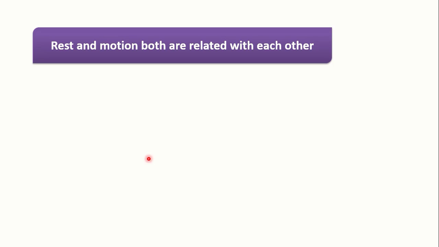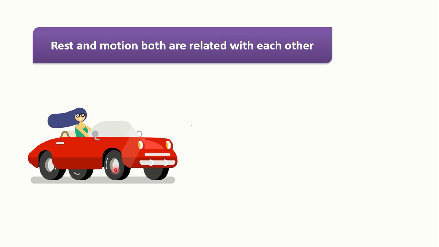Rest and motion both are related with each other. You can see this with the help of an example. This car is moving with respect to time, with respect to surrounding. We can see some objects which are lagging behind due to the motion of this car. Wheels of the car are moving, but you can see this girl seated in the car is at rest position, but the car is in motion, and we can say that rest and motion both are related with one another.